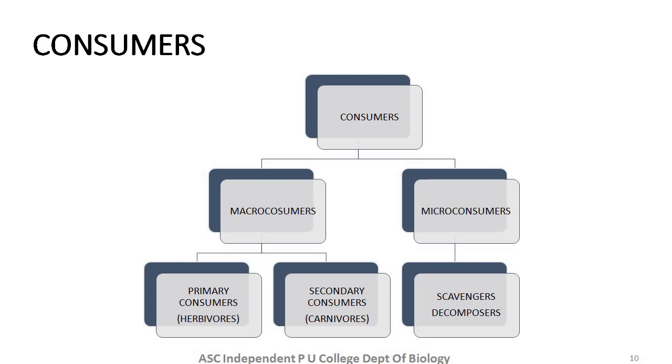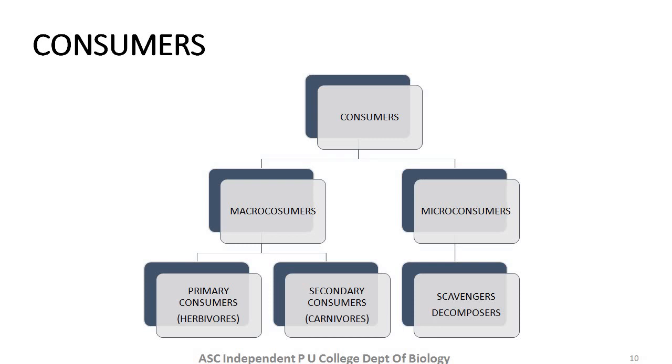Now we have no doubt about consumers that they depend on others for their food. So primary consumers are those organisms which depend on plants for their food. The organisms who eat plants are called herbivores.